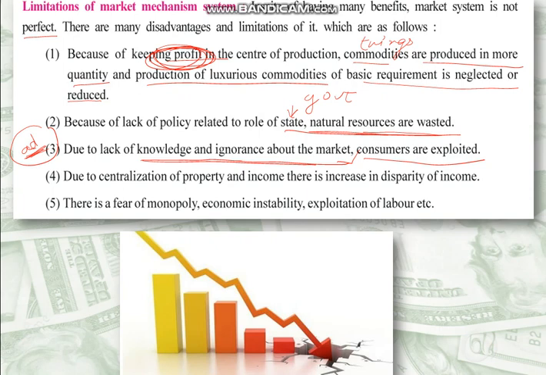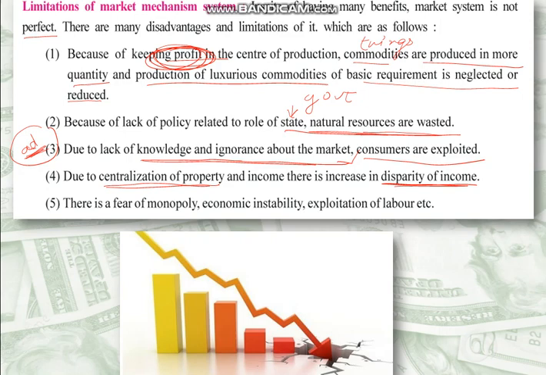Fourth, due to centralization of property, income disparity increases. The rich become richer. The big companies take a large share, and that's why there is a disparity of income. There is variation in income. The income of the poor and the rich is very, very separate. There is a large gap, a huge gap between the property of the rich and the poor.